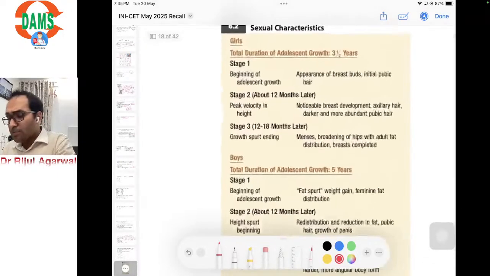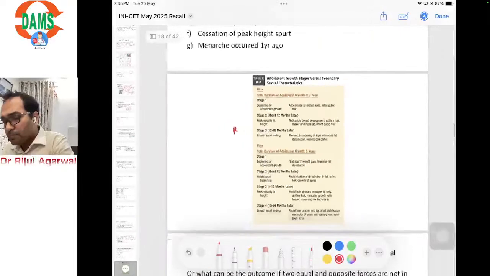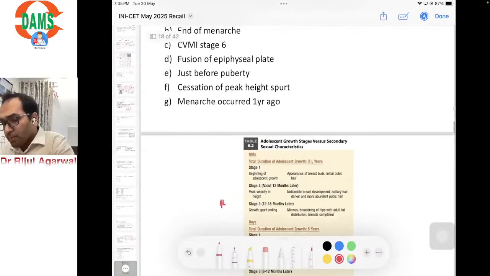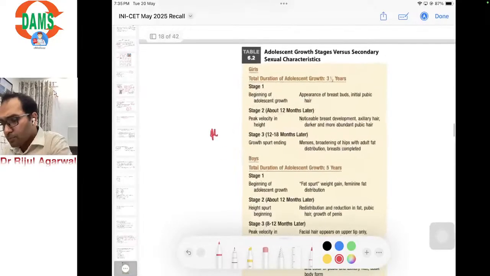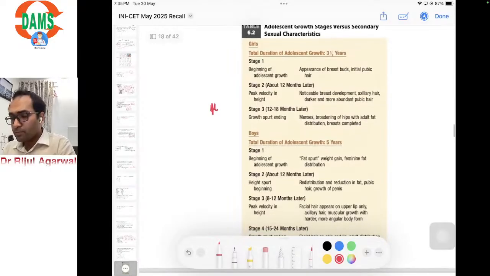So in girls, the onset of puberty or the ending of the growth spurt is marked by the initiation of the menstrual cycle, that is comprising stage 3.